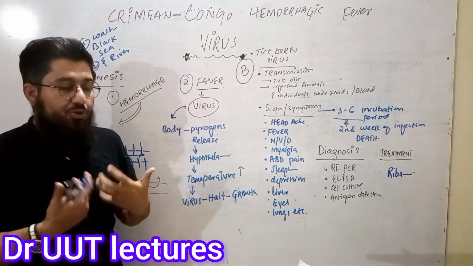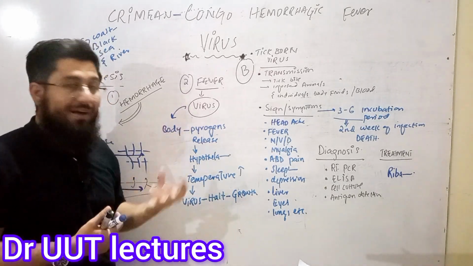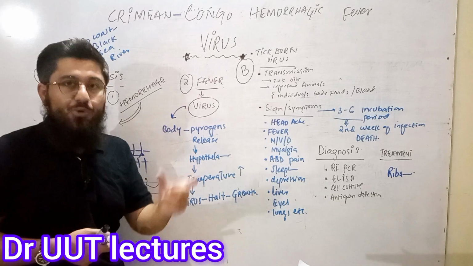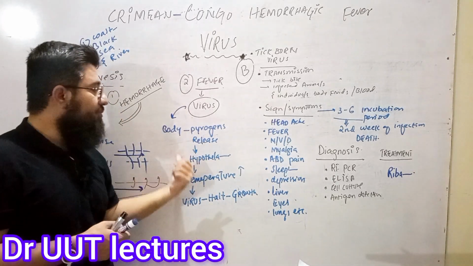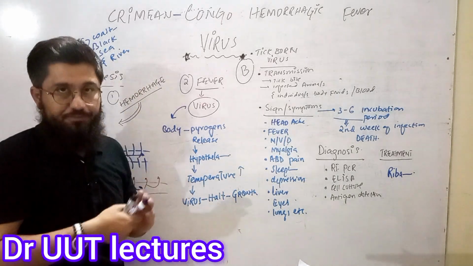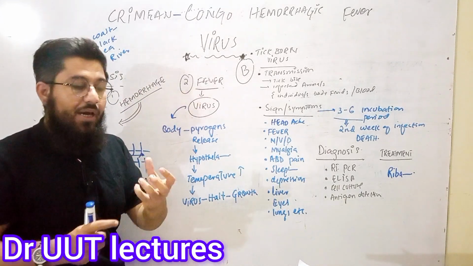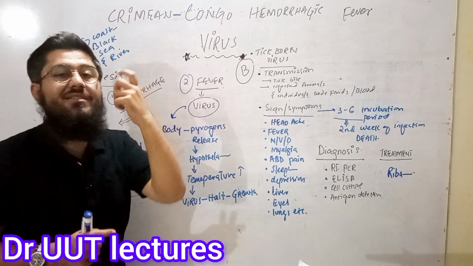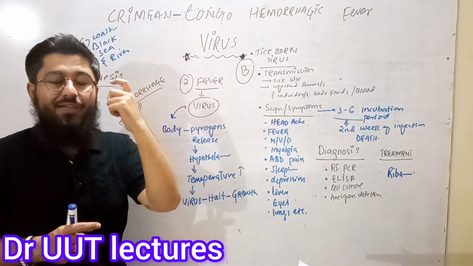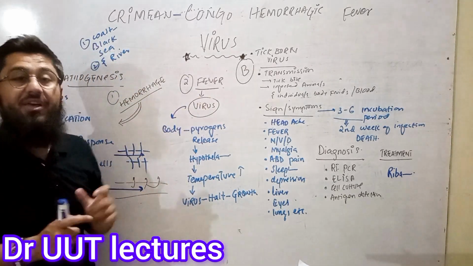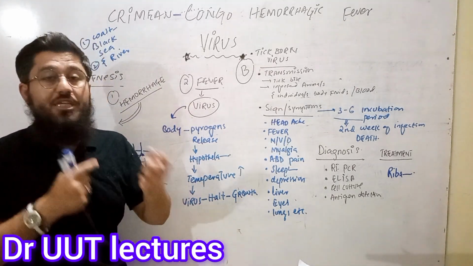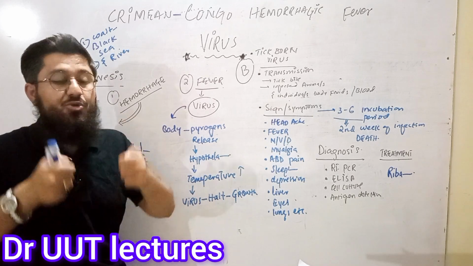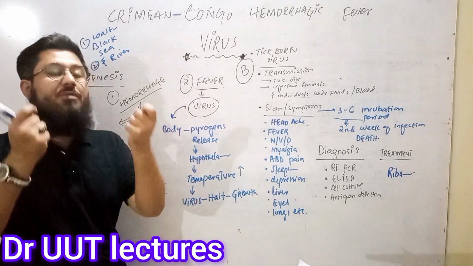Let us know that. When all these viruses, bacteria and so on, especially this virus, enter the body, our body will release endogenous pyrogens. Those pyrogens, those chemicals like interleukins and TNF, tumor necrosis factor, are responsible to move inside the body, in the blood, and they will reach the brain, where there is a center that is responsible to maintain the temperature of the body, known as the hypothalamus. That will then sense this particular chemical, and our hypothalamus will switch and increase the temperature of the body.